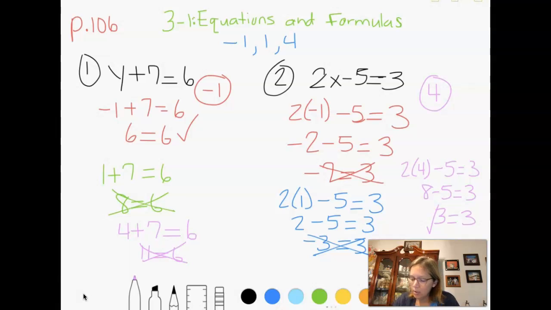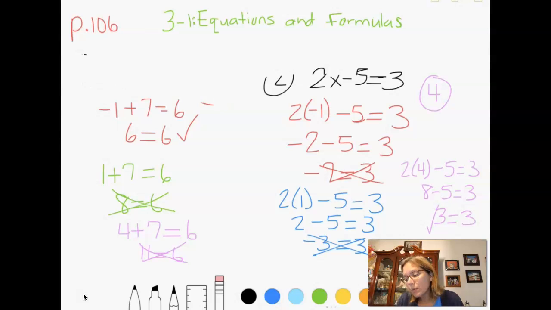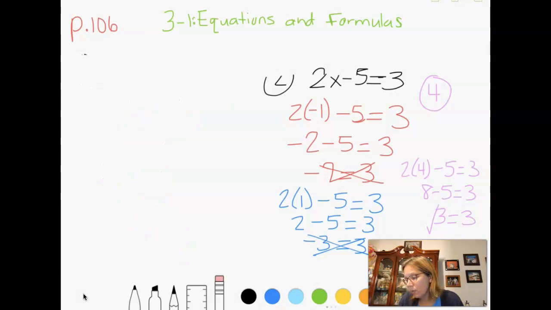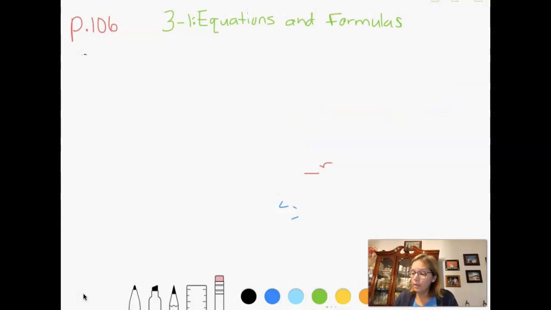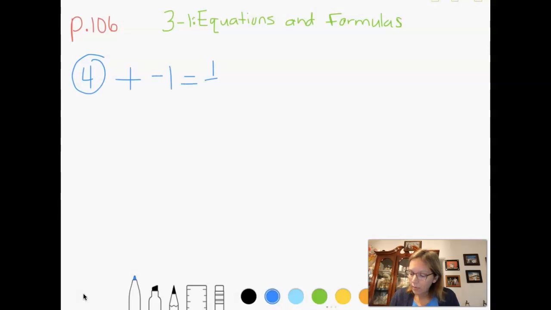The next section says use mental math to solve each equation. So they don't really want us to write these equations down to solve them. They want us to kind of do it in our heads. So now you have to remember all of your solving equation skills in order to do this one correctly. So number 4 says t minus 1 equals 1/2.